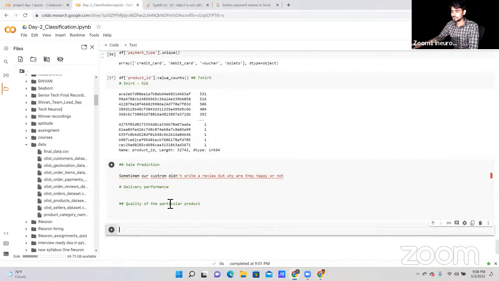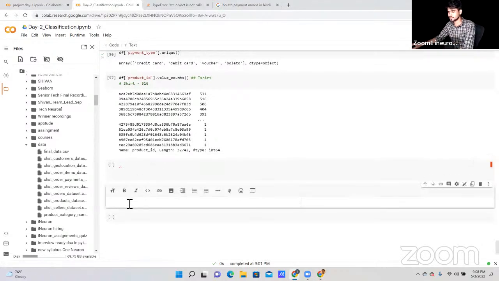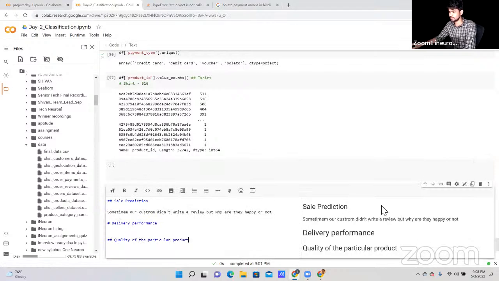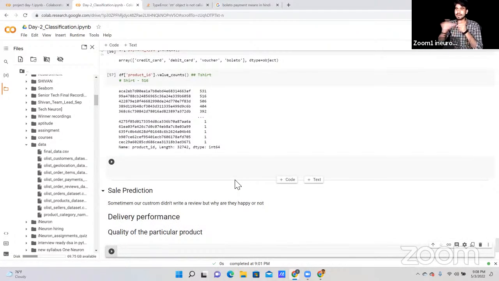Okay, so let me add this as a resource for you. Yes, guys, it will be available. This notebook will be available in the resources section after this video. And from the next class onwards, everything will be hands-on coding, live class coding. Okay, fine. So these are the main points that we have.